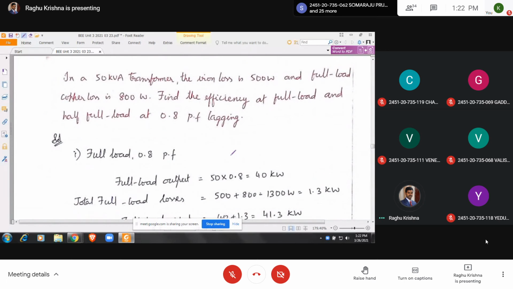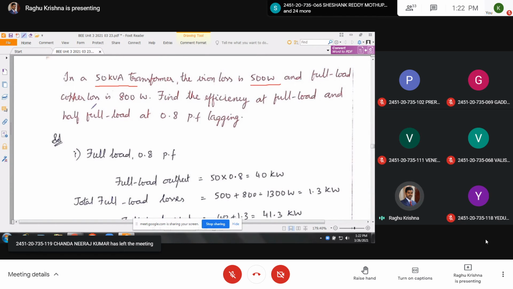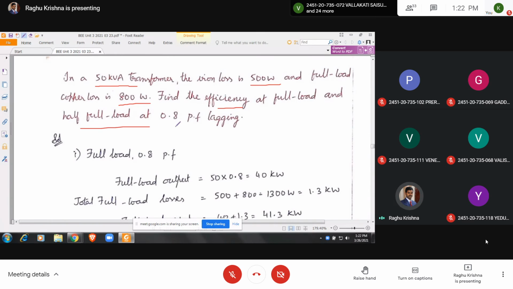After this problem, I am going to end the class. See here, in a 50 kVA transformer, iron loss is equal to 500 watt and full load copper loss is equal to 800 watt. Find the efficiency at full load and at half full load at 0.8 power factor lagging. So we are going to find the efficiency at full load and the efficiency at half full load at 0.8 power factor lagging.